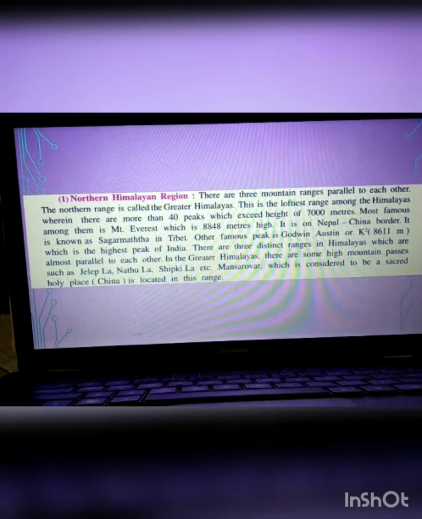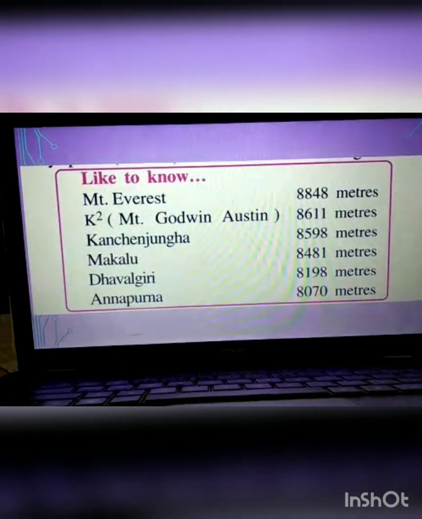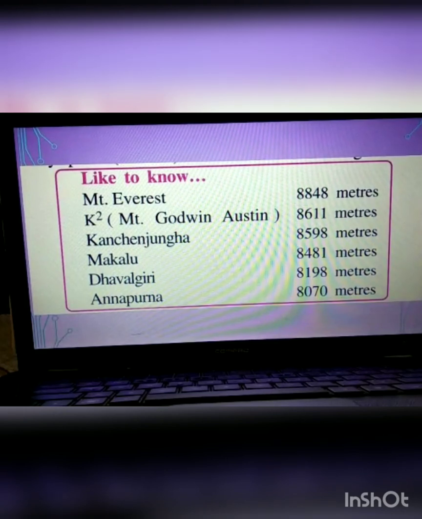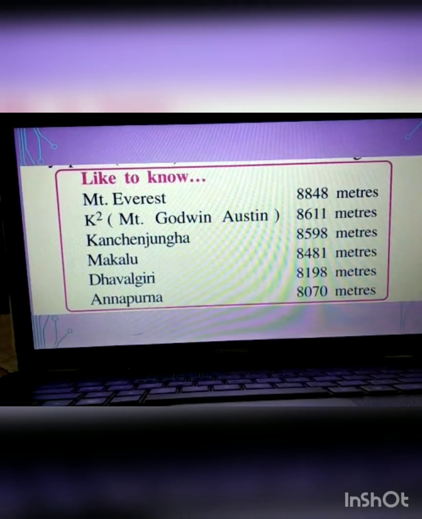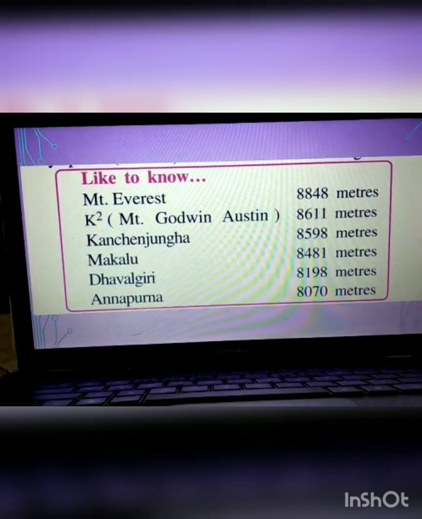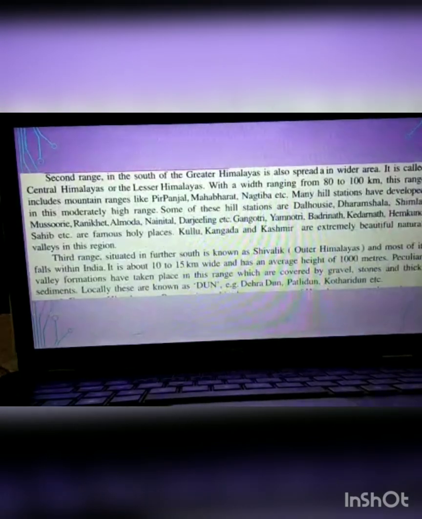Then moving on, there are three distinct ranges in the Himalayas. First we knew that it is the Greater Himalayas. The second one is, see, these are the different types of places located in these ranges and their heights are given. This is everything from your textbook. I have kept your textbook details here because sometimes the details are different, so it is better that you learn from your textbook only and understand from your textbook.